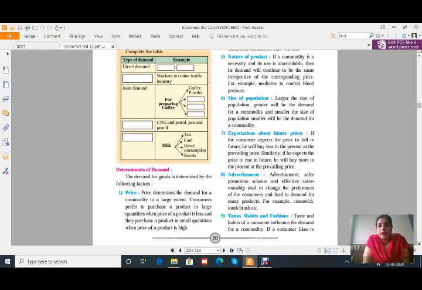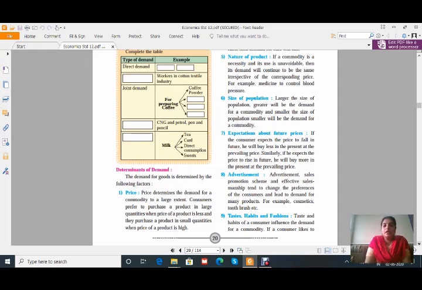Then the next one is advertisement. Advertisement plays a very important role in creation of demand and even in increase or decrease in demand. Advertisement, sales promotion schemes and effective salesmanship tend to change the preference of the consumer and lead to demand for many products, for example cosmetics, toothbrush, etc. Even daily we can see advertisements on the television or hear them on the radio, and that will impact the consumer, especially small children.